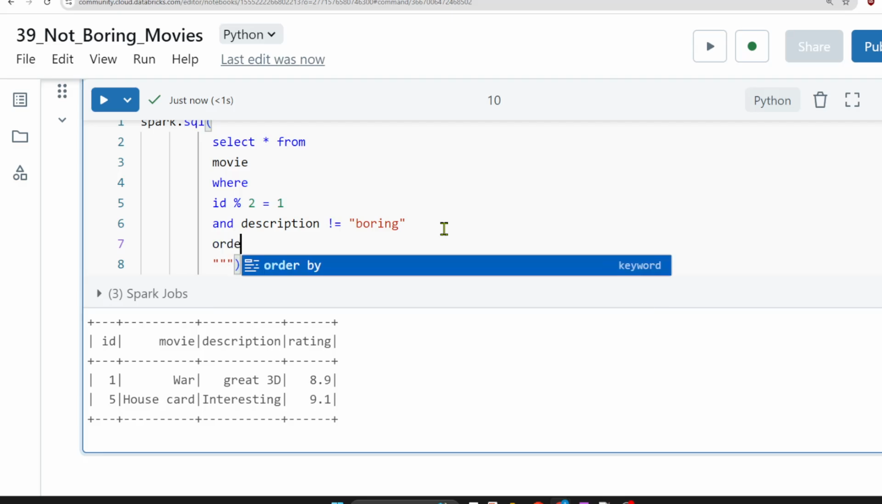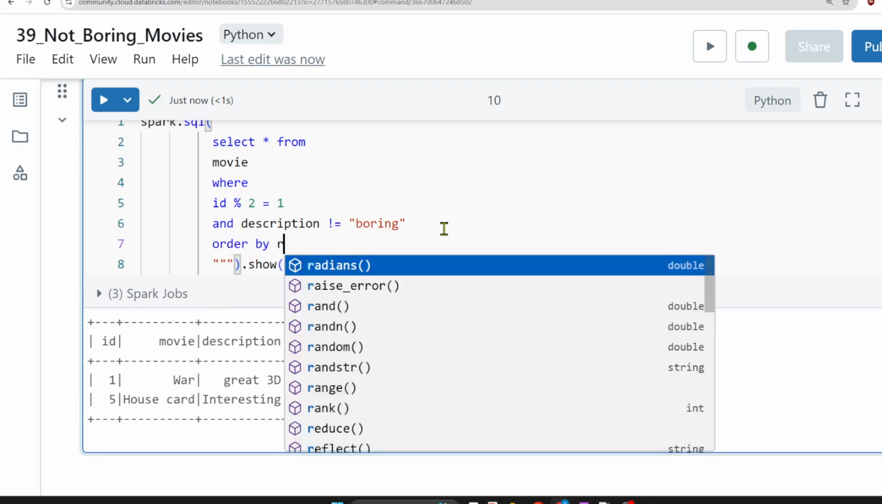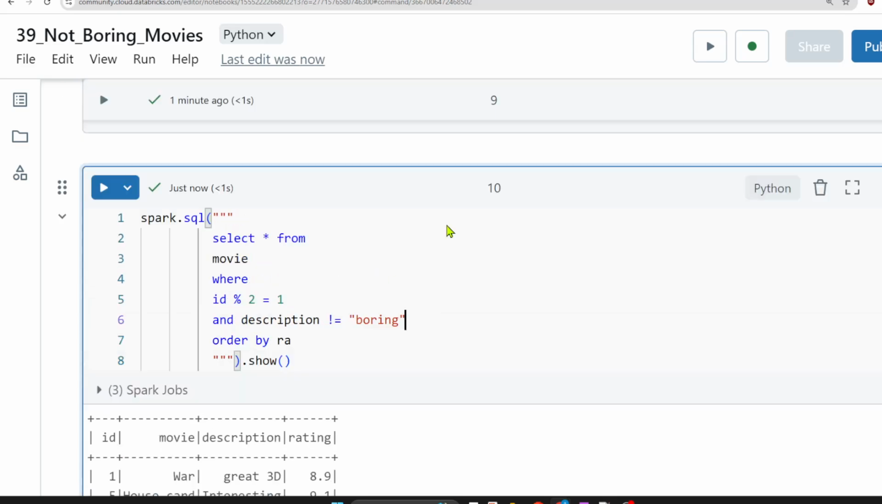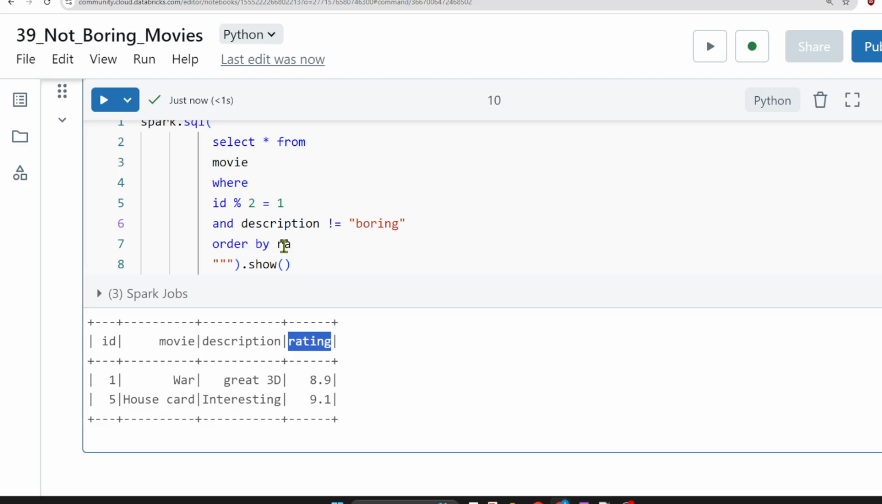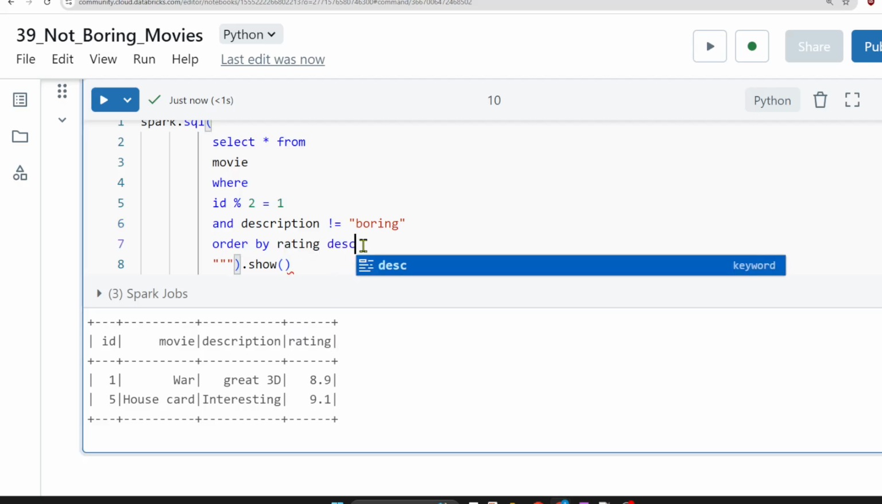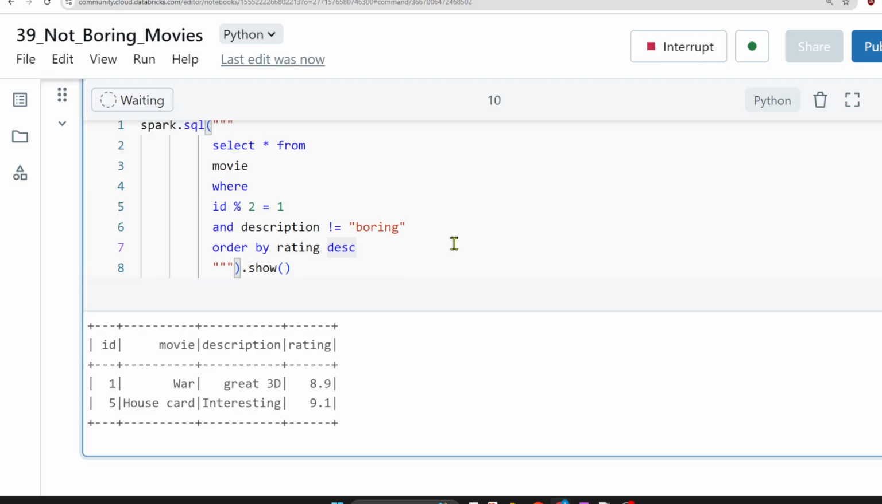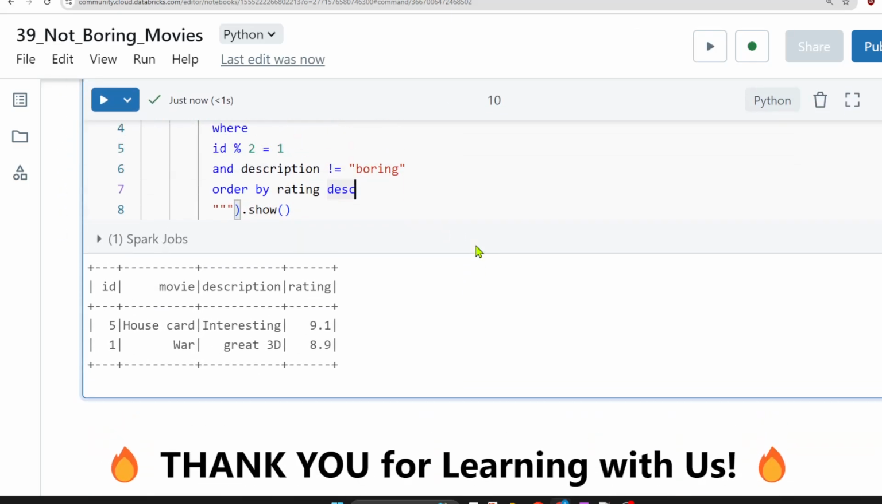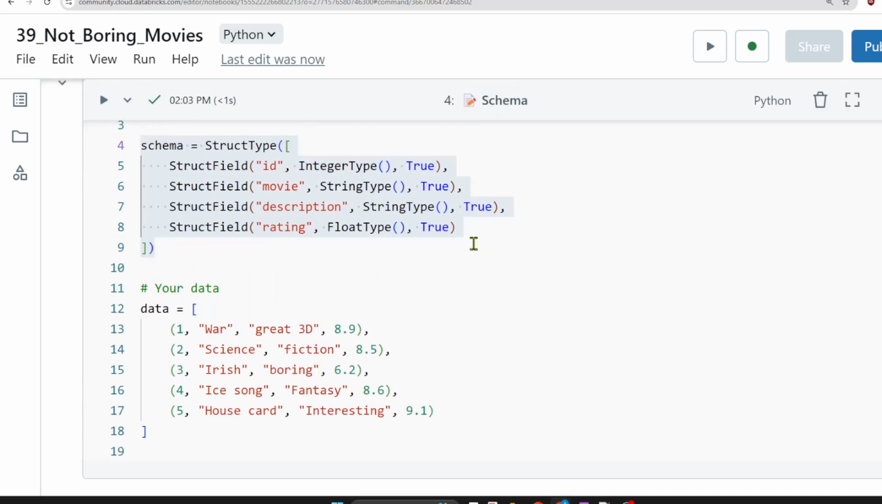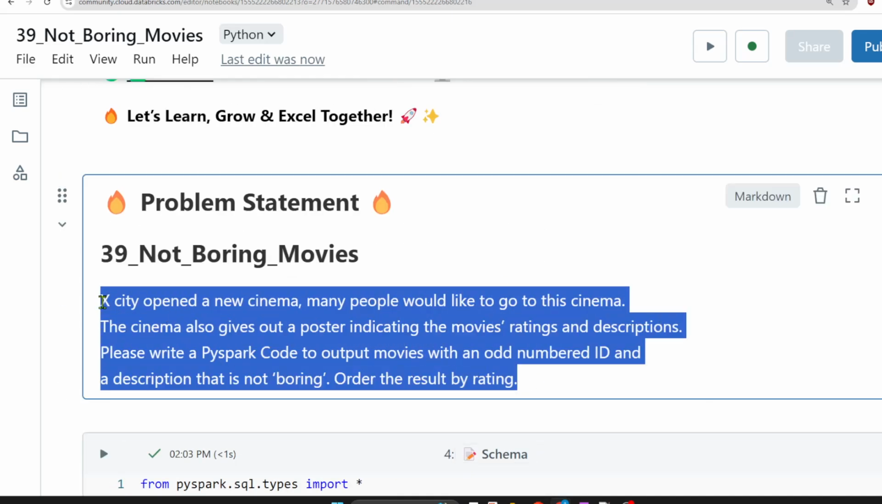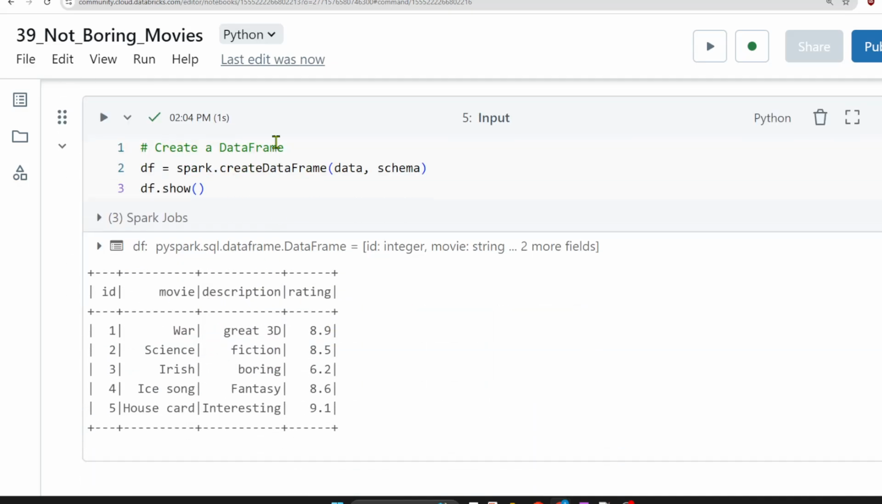There you go. Now order by rating. Ordered by rating, right? Let me copy it here. Order by rating, DESC we have to apply. See, in SQL it is very easy. Now, this problem is also easy, isn't it? When we see the problem statement, it is very big, but when it comes to the solution, it looks very easy and simple, right? So that is the magic of PySpark and SQL. That is the magic of data engineering, right? So this is how we have to solve any PySpark problem.